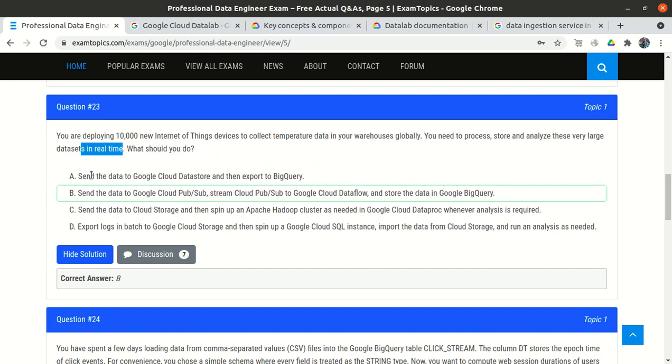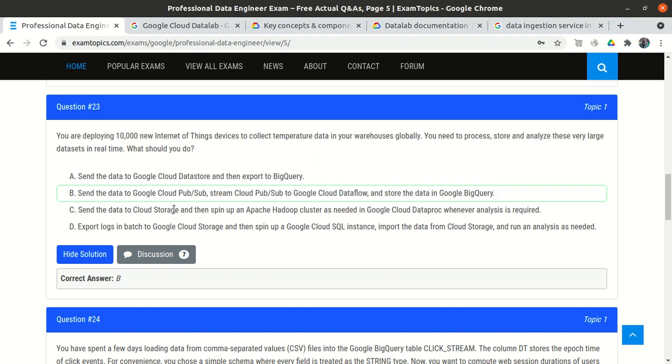What should you do? So they have mentioned: send the data to the Google Cloud Data Store and then export to BigQuery. BigQuery is okay, we can store into BigQuery, but we will not use the Google Cloud Data Store, because it is mentioned here we need to analyze and store the data in real time. For real time we will never use the Google Cloud Data Store. Okay, send the data to Cloud PubSub. PubSub is definitely okay for real time. Stream PubSub data to Cloud Dataflow, and then store the data into Google BigQuery. So B definitely looks okay to me.